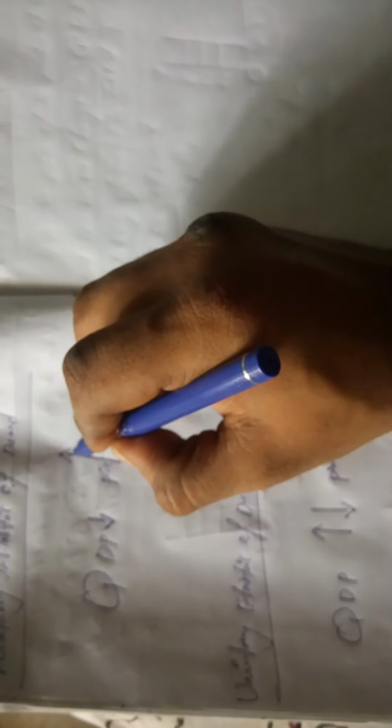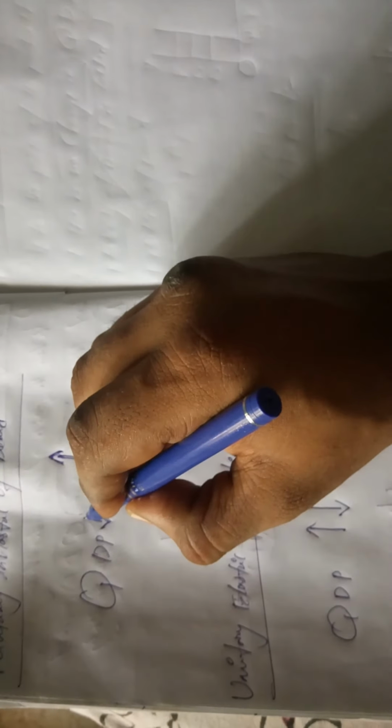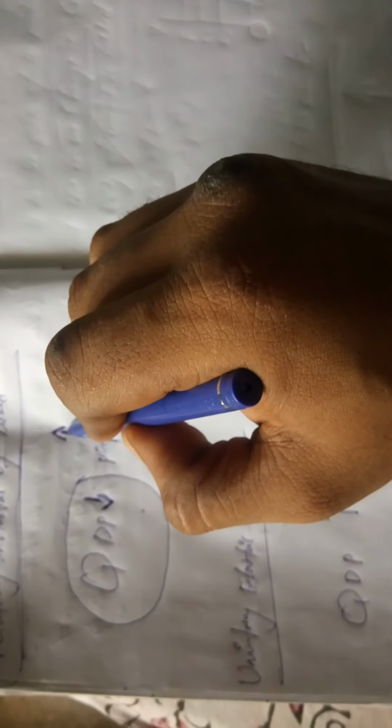And the next one is relatively inelastic demand. In this, the quantity demanded has less change when compared to the price change of the product. The price change of the product is more when compared to the change in quantity demanded. This type of change in quantity demanded is called the measurement of relatively inelastic demand. If the quantity demanded of the product has less change when compared to the price change of the product, that change in demand is called relatively inelastic demand.